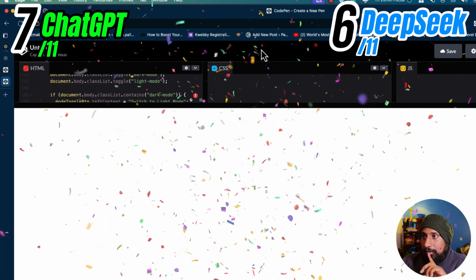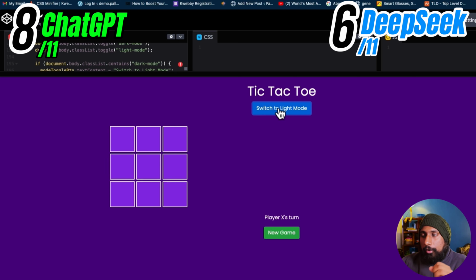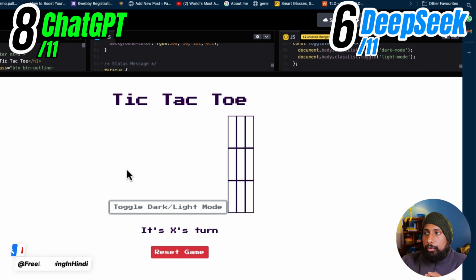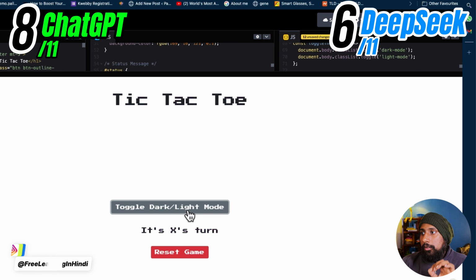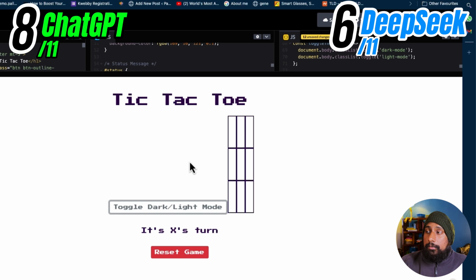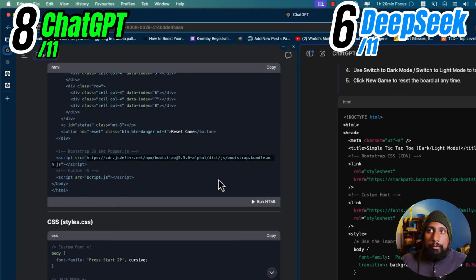Okay, there is something off about the interface, but let it be. It does what we wanted, as you can see here. Now it's O's turn. O wins. Now new game. So that's right. I think I like the one from ChatGPT, but I like the fonts of this one because they're actually related to the game. But anyway, I wanted a dark background, but it doesn't add any dark background. It doesn't even use the violet color which I wanted in my ambience. So I think for the HTML coding part, ChatGPT wins.